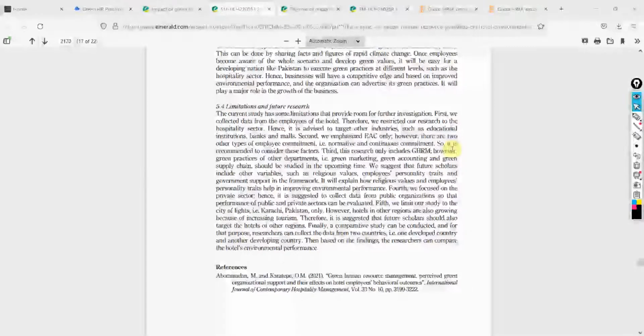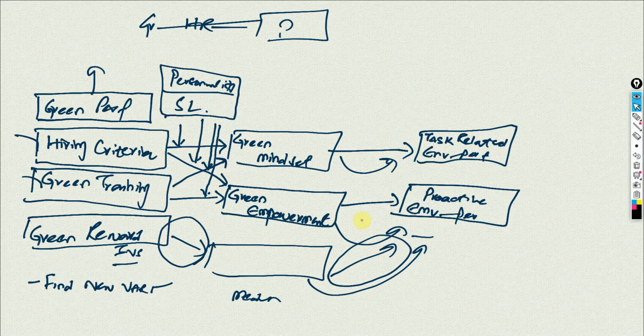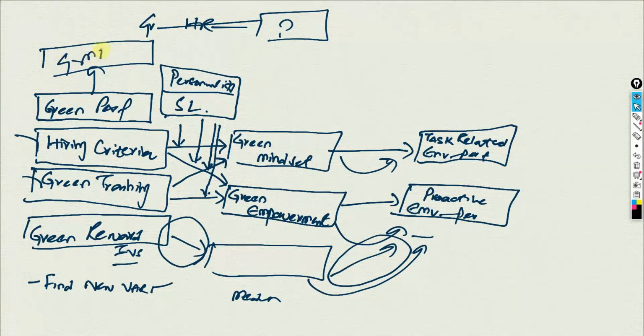So it's green HRM. They are recommending other departments like green marketing, green accounting, green supply chain. Well, this is something that can obviously work. They are recommending personality traits as well, which you've already taken. So they are not recommending any mediator if you read. However, they are recommending an independent variable, that is green marketing. So what we can do is, let's say we come back to our model here. Apart from green HR practices, we can have green marketing as well. And we can then compare green HR practices and their influence on these mediators with green marketing as well.